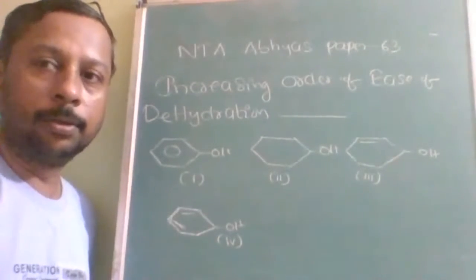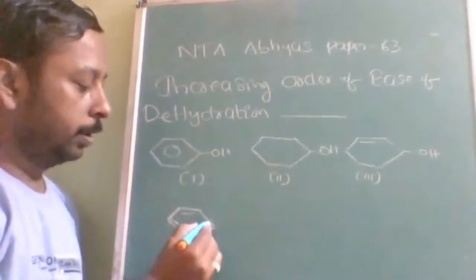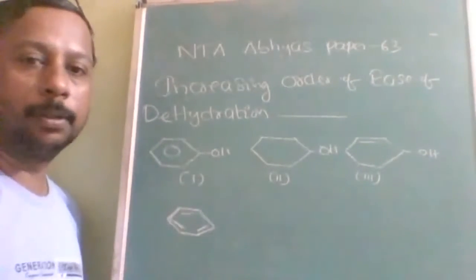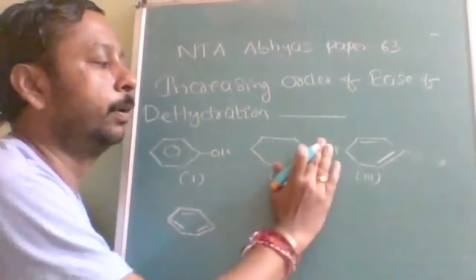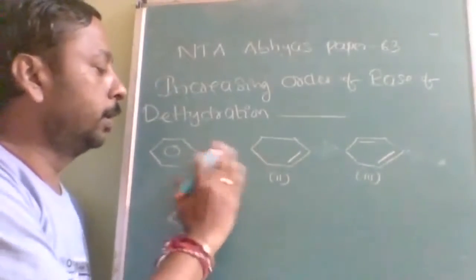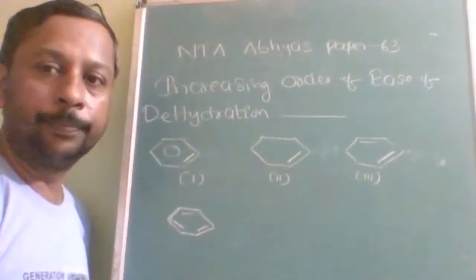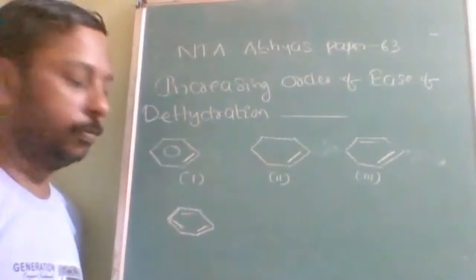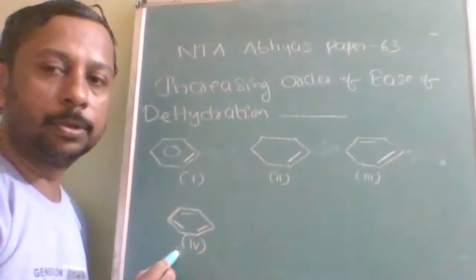So here I am telling you the procedure. Suppose I remove water, this is the product formed. If I remove water here, this is the product formed. Again, if I remove water, this is the product formed, and here also this is the product formed. Which is more stable? In this one, there are four products. Now, which is more stable? The fourth product is more stable.